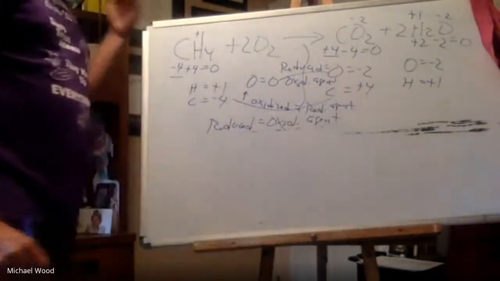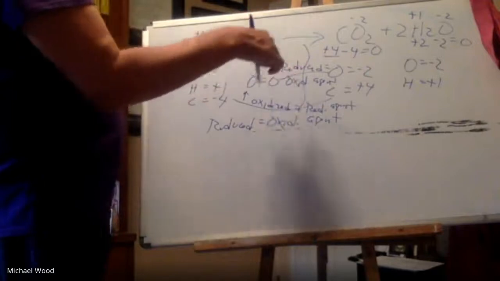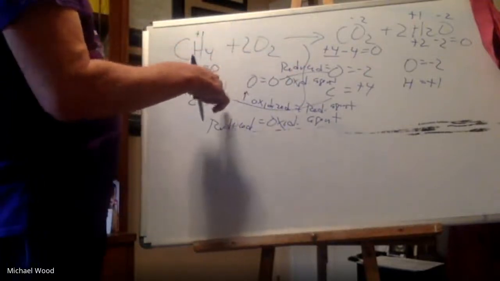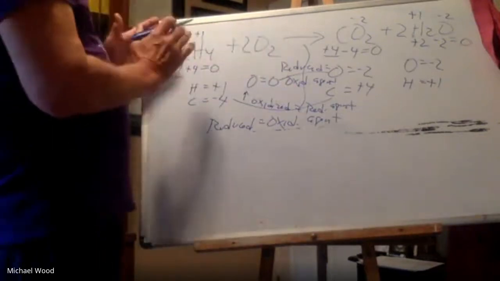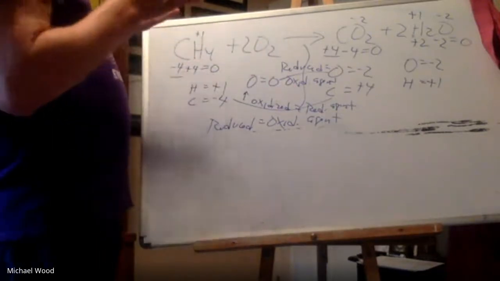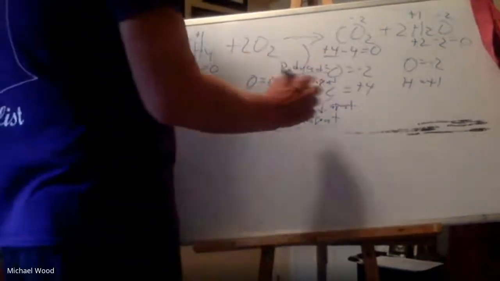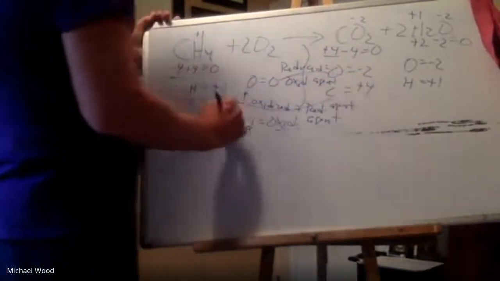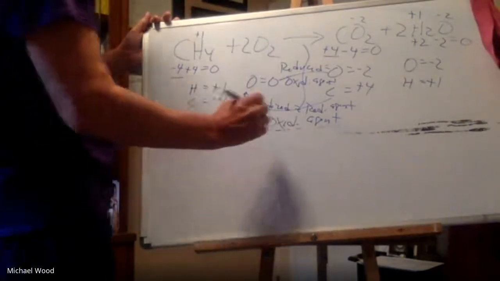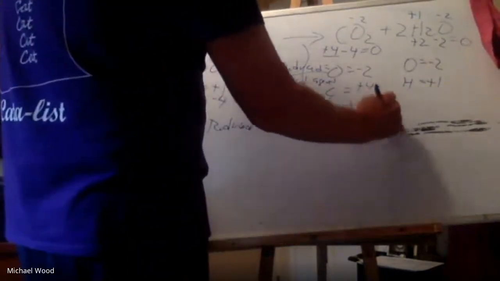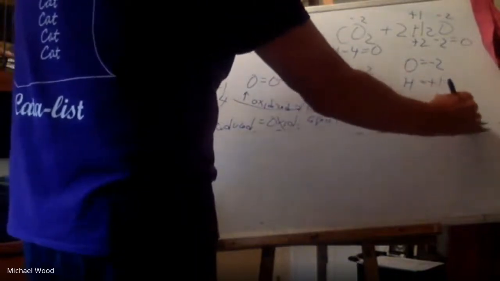So go back and answer the problem that was there. Then oxygen was reduced, which means it's the oxidizing agent. And then carbon was oxidized, so it was the reducing agent. Let me say that right. So oxygen was reduced, so it was the oxidizing agent. And carbon was oxidized, so it was the reducing agent. So the oxidizing agent, what was reduced, was oxygen. And then carbon was oxidized, which means it is the reducing agent.